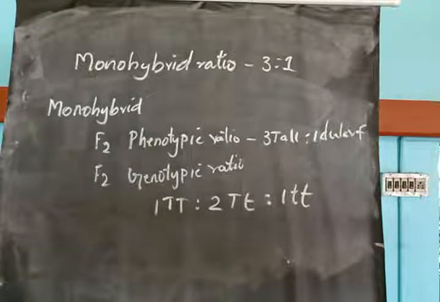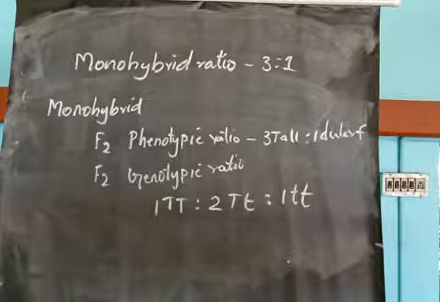So in monohybrid inheritance we crossed only one character, that is height, which has two contrasting characters, tall and dwarf. Mendel made the cross using pure breed plants, pure breed tall crossed with pure breed dwarf.